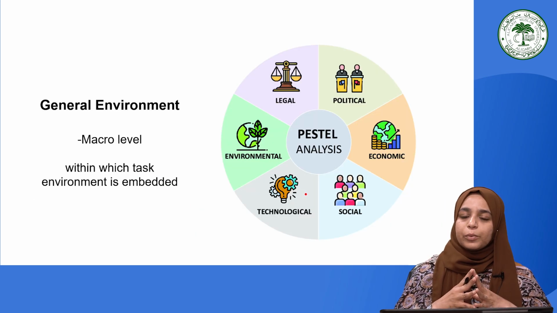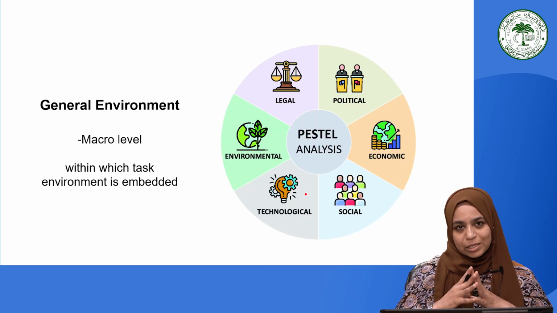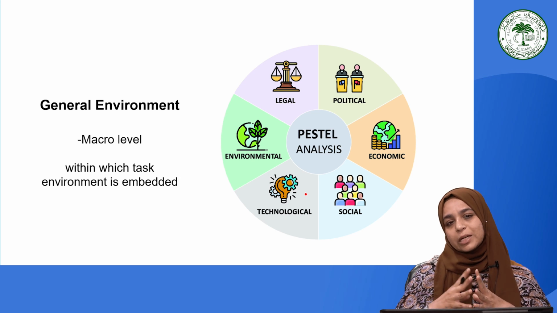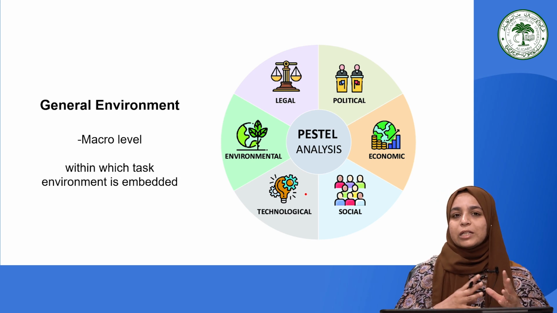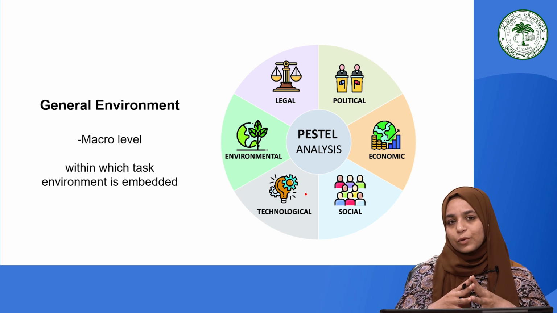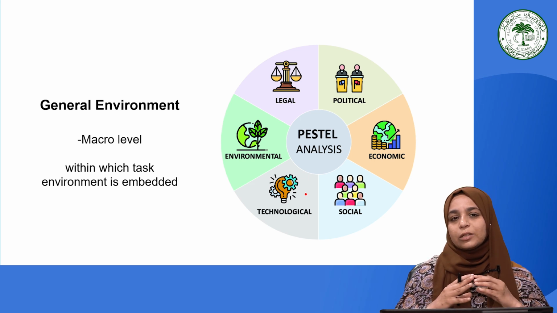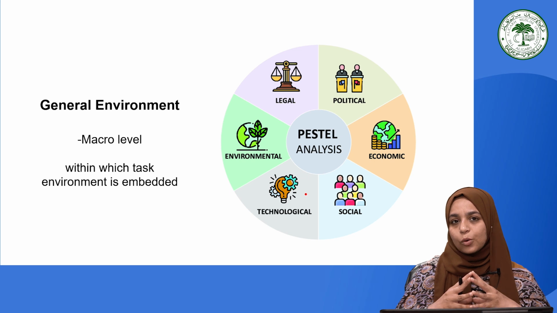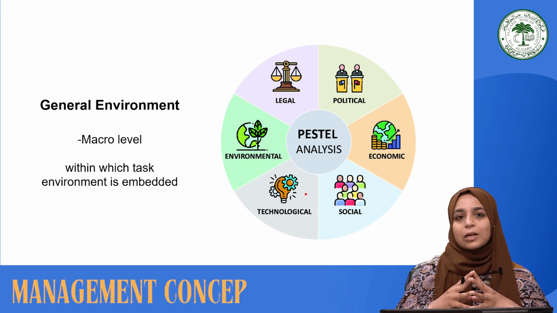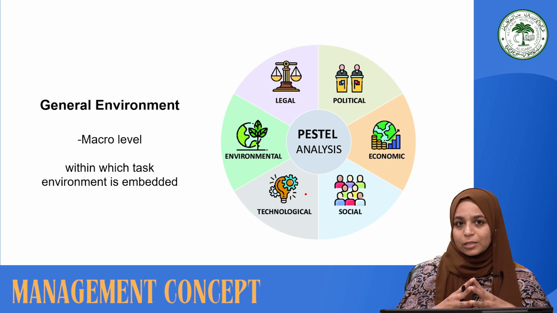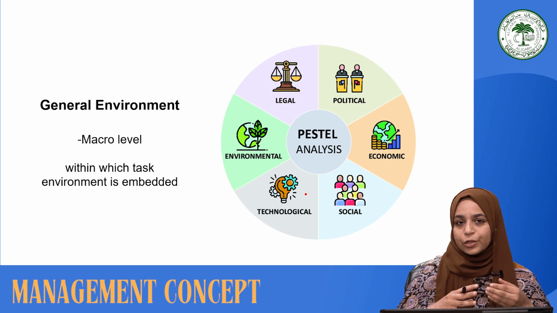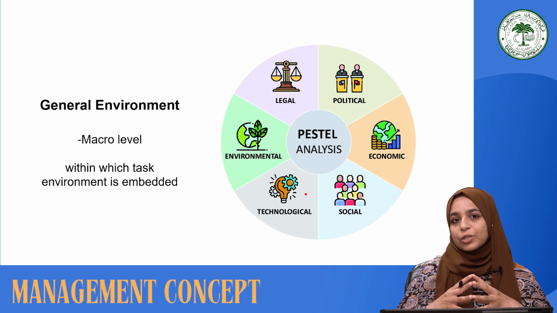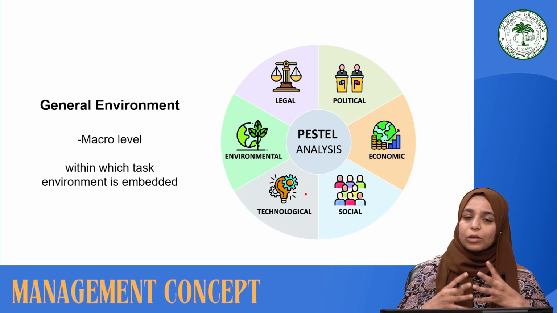So the other component of the external environment is the general environment. Now, the general environment, as the name indicates, is general for all the industries and is not common to any specific industry, unlike the task environment. We have reflected on the task environment and its components, and how it is important for a firm to focus on their customers, suppliers, and competitors. Now, that is obviously specific to every industry and unique in nature, but the general environment is something which is general and common for all the industries.